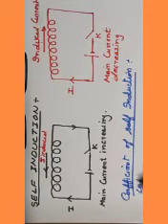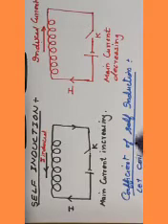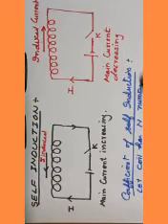Let the coil have n number of turns and carry a current